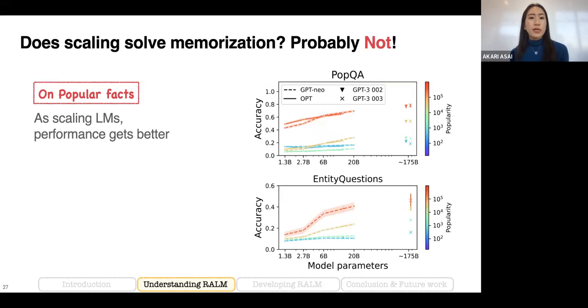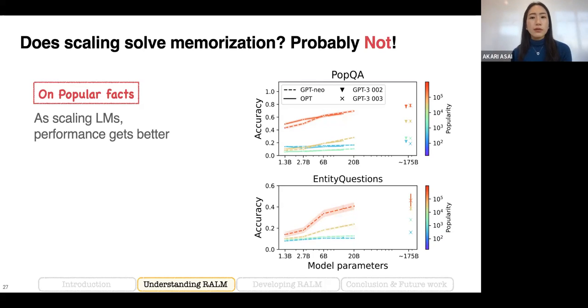So those findings may suggest that scaling up model size enables the model to memorize more. So if we increase the model size to almost infinite size, then maybe we will eventually solve hallucinations. But we assume that this is not true, based on our per-popularity analysis.